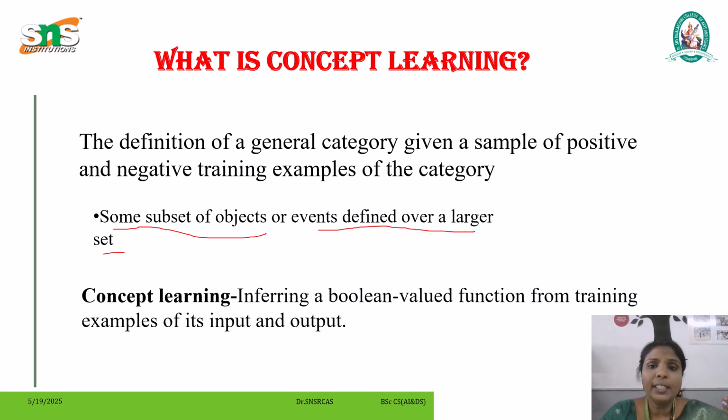Alternatively, each concept can be thought of as a Boolean valued function defined over this large set. For example, a function defined over all animals whose value is true for birds and false for other animals. So this is known as concept learning.